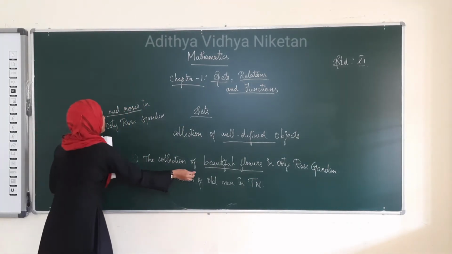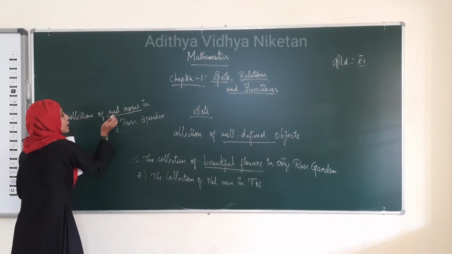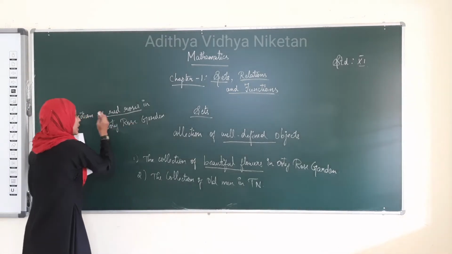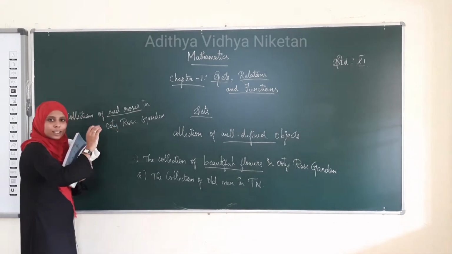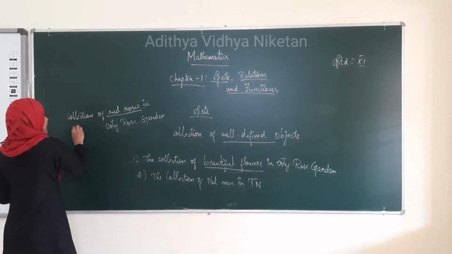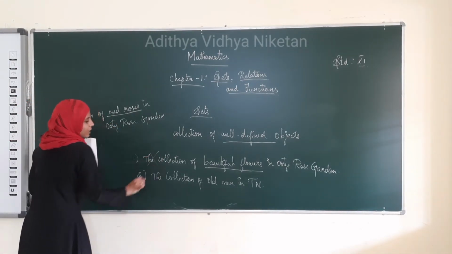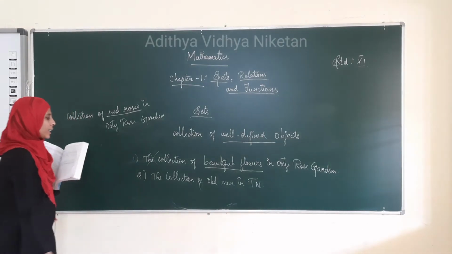So, it is not well-defined. See here, the collection of red roses in Ooty Rose Garden, we can count it, and these red roses are well-defined. Therefore, we can say this is a set, and we cannot say the other is a set. Okay, see the second thing.